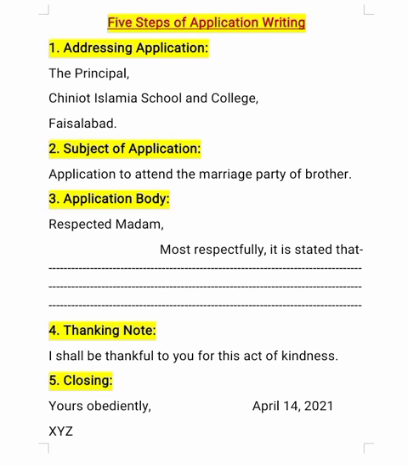Fourth, the thanking note, in which you write, I shall be thankful to you for this act of kindness, for this favor, whatever words you want to use. Fifth, the closing, where you write yours obediently, the date and XYZ. This is just a sample, beta. The date will change according to the day and the subject according to the application. So you will follow all these 5 steps while writing the application.